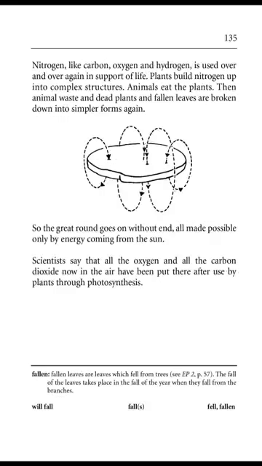Page 135. Nitrogen, like carbon, oxygen, and hydrogen, is used over and over again in support of life. Plants build nitrogen up into complex structures. Animals eat the plants. Then animal waste and dead plants and fallen leaves are broken down into simpler forms again. So the great round goes on without end, all made possible only by energy coming from the sun. Scientists say that all the oxygen and all the carbon dioxide now in the air have been put there after use by plants through photosynthesis.